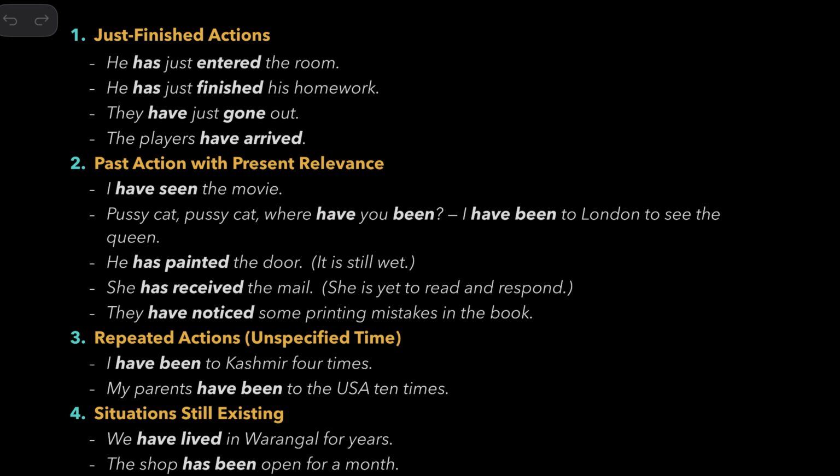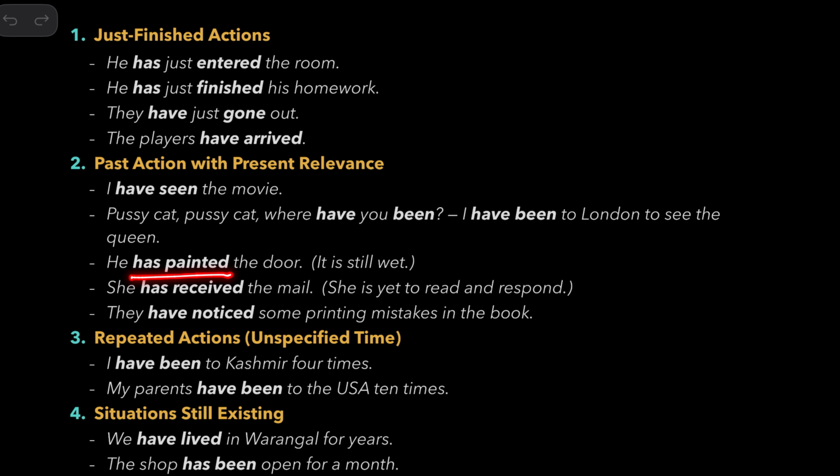So, "have you been" means, when you see the other person after they have returned, you say, "Have you been?" If you cannot see the other person directly, if he is elsewhere, you'll say, "Where did you go? Where are you?" So, "have been" means going and coming back.